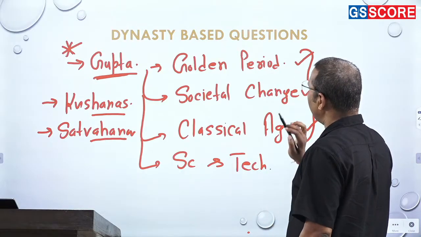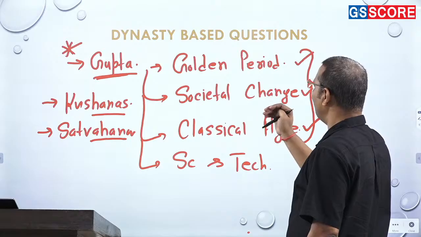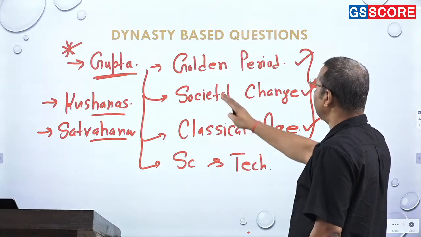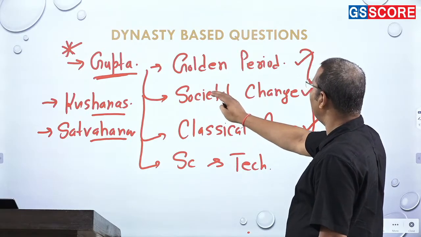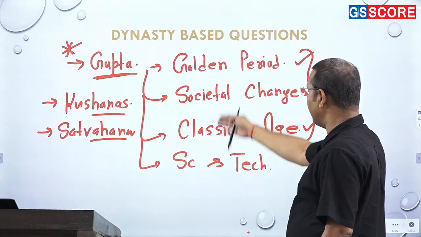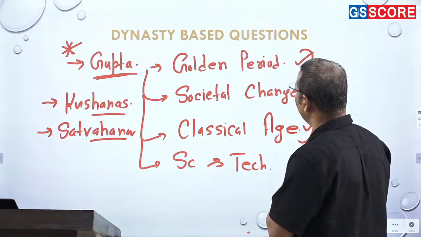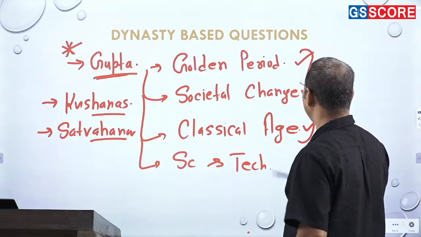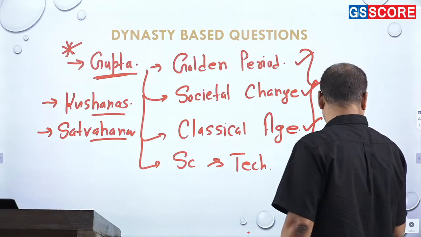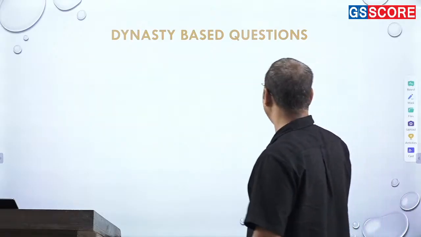So dynasty-based questions are like in one area. Undoubtedly, you don't study the dynastic history. You simply see that these periods are known for certain areas, or for changes in which areas, or if there are certain important contributions, then which areas and which periods are the ones where you see their maximum impact, right?